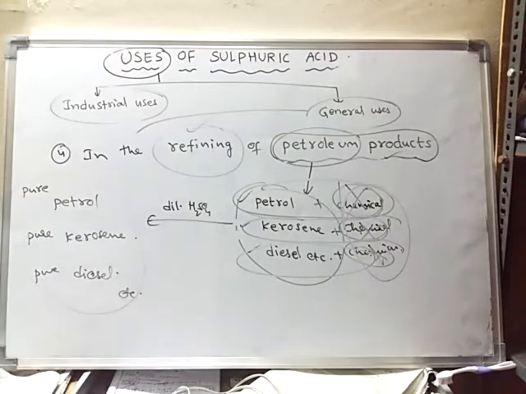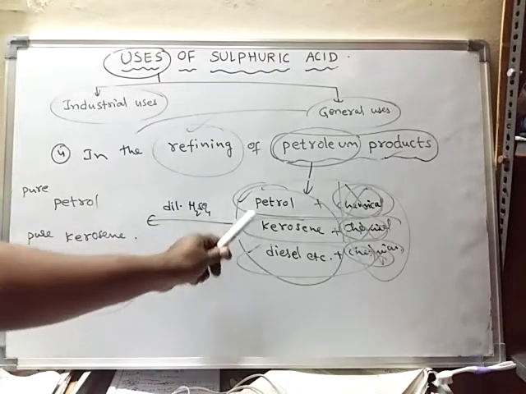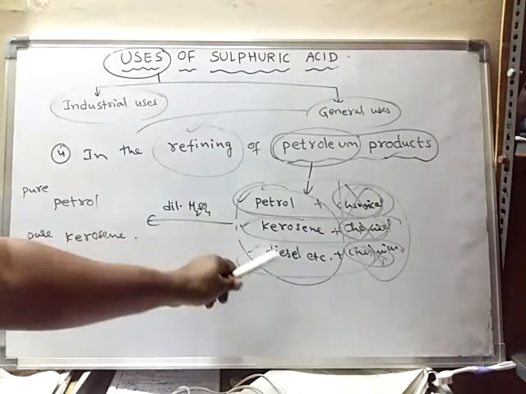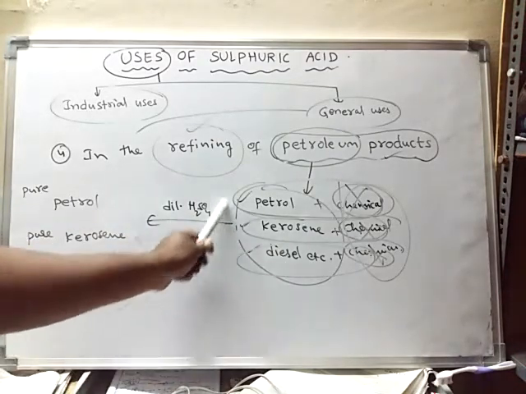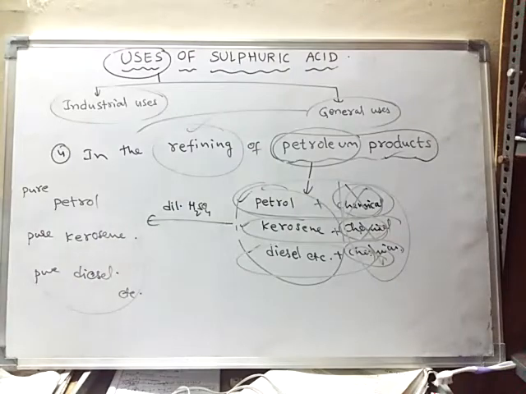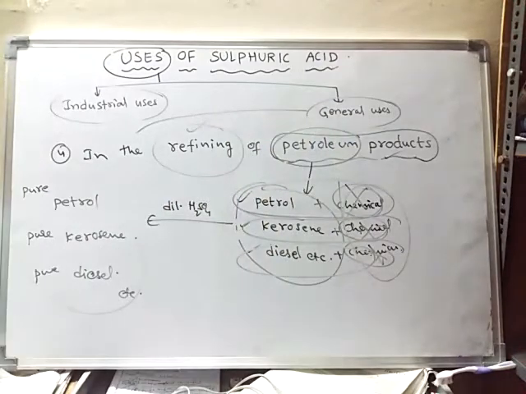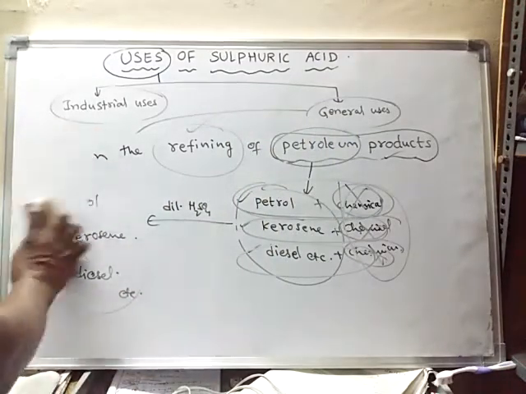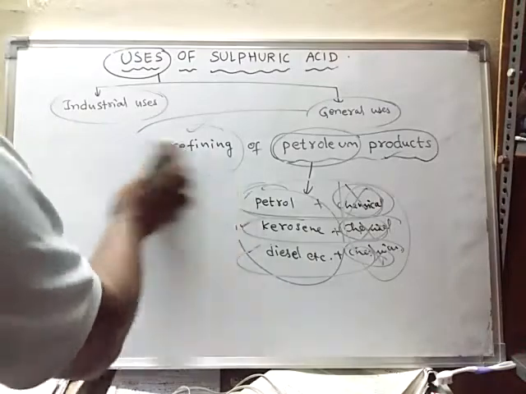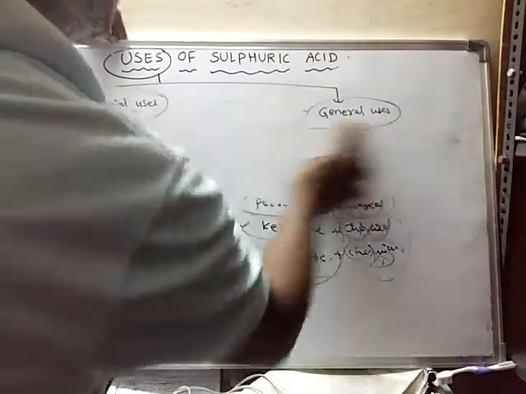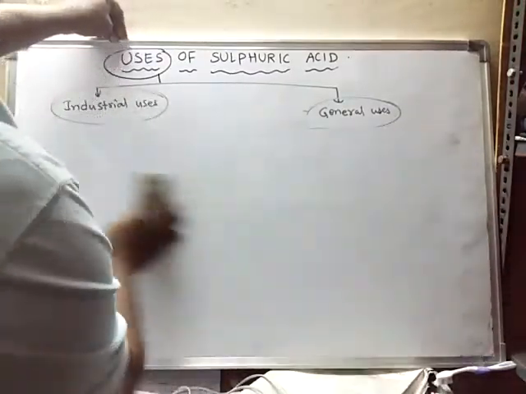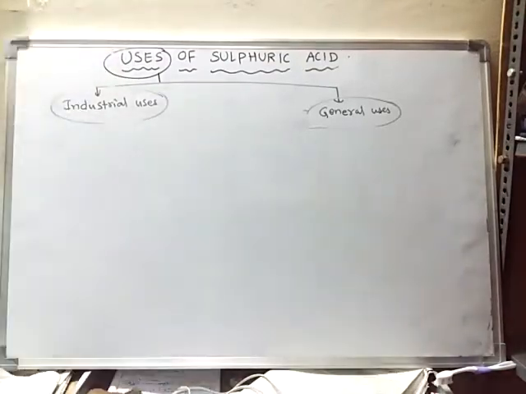This process is said to be refining. Refining is nothing but the process of purification, that means the process of removal of impurities like harmful chemicals from petroleum products. In this process, dilute sulfuric acid is useful. So this can also be studied as a general use of sulfuric acid. We'll learn one more general use of sulfuric acid.